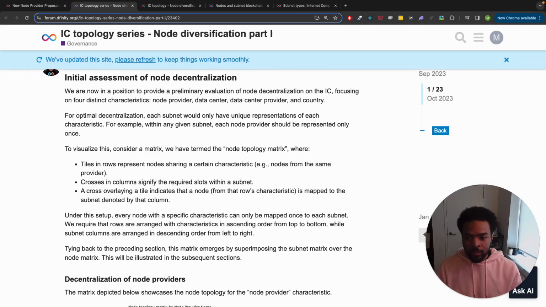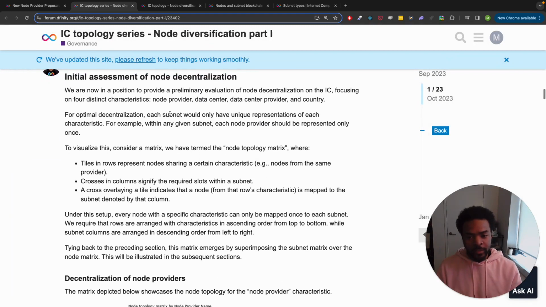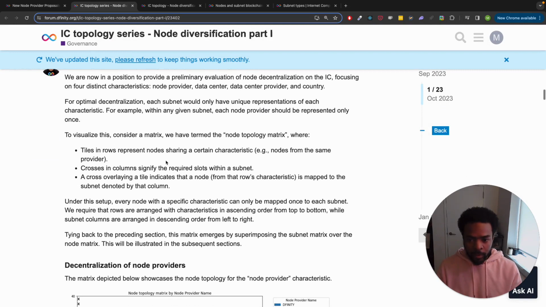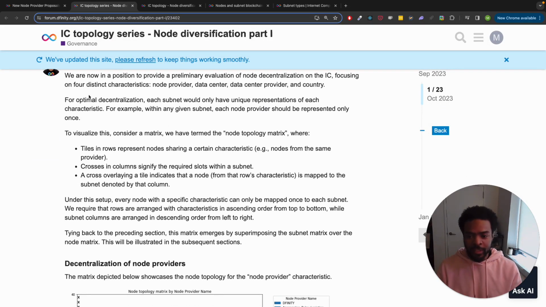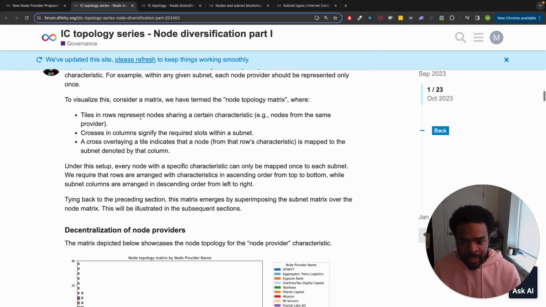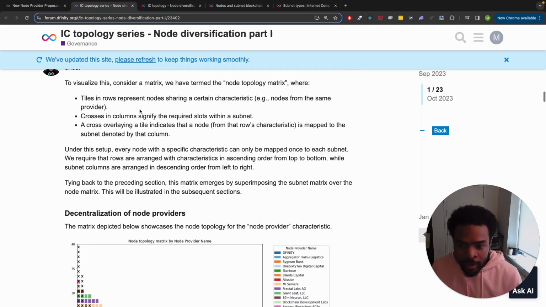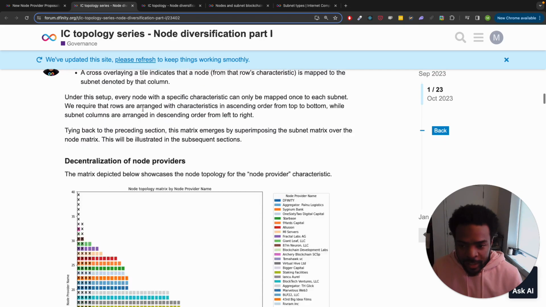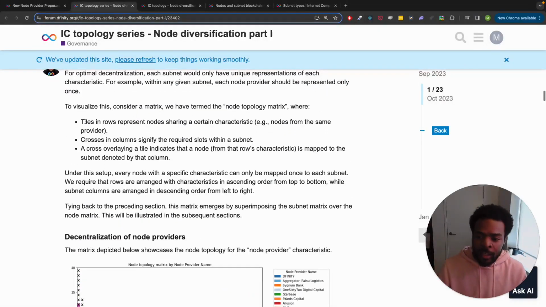So now we get into the initial assessment of the node decentralization, in which we're going to evaluate these characteristics: node provider, data center provider, and country. For optimal decentralization, each subnet would only have unique representations of each characteristic. For example, within any given subnet, each node provider should be represented only once. So we're going to visualize this in the matrix.